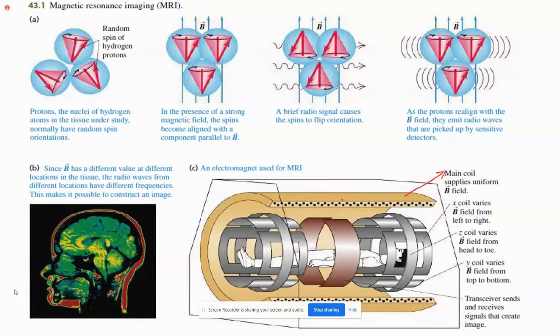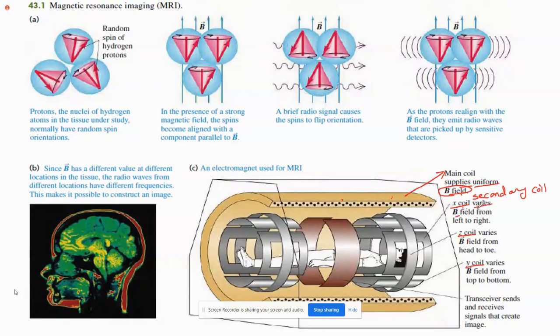The outer one is the main coil, which supplies uniform magnetic field B. There are X coil, Y coil, and Z coil, that means in all three directions the coils are placed. These are called secondary coils.